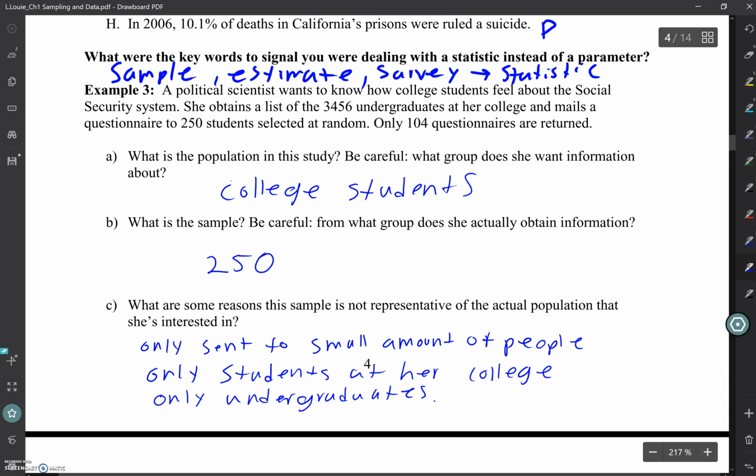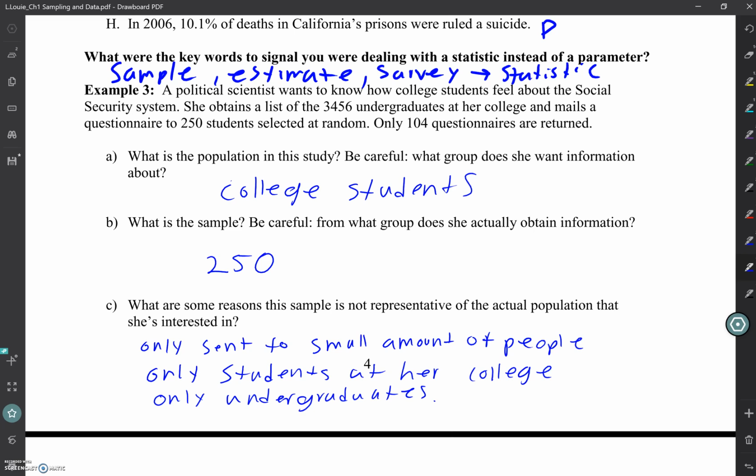So if you're going to talk about all college students, you need to include them all. You need to go to the graduate level as well as the undergraduate level. And going to one location is probably not very representative of your student population. People in Southern California probably have different ideas than people in Northern California. So you should make sure that you're getting a variety and covering all aspects of that student population in order to have a fairly good sample.